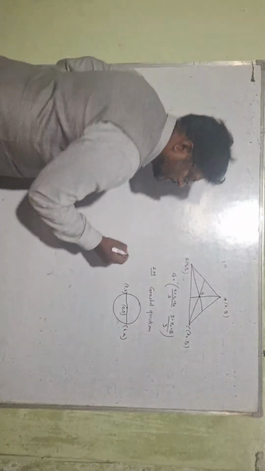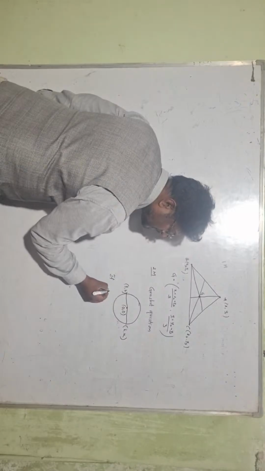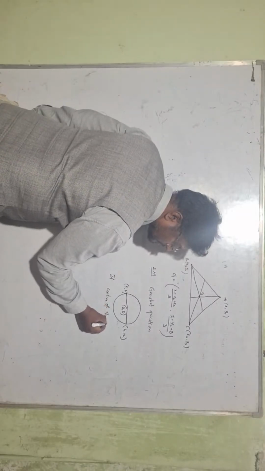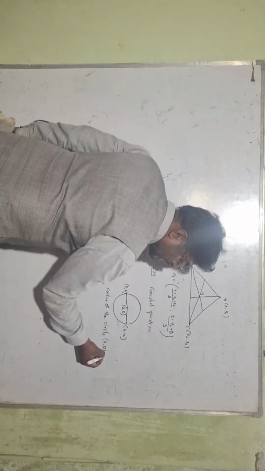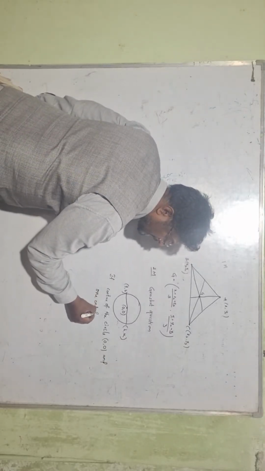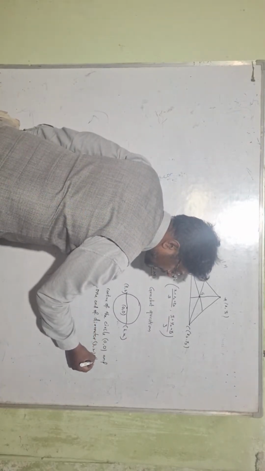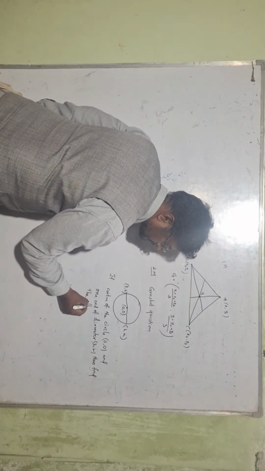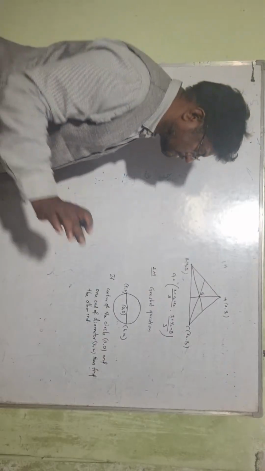They'll ask the question: if the center of the circle is 0, 0, and one end of the diameter is 3, 2, then find the other end. This is a compulsory question. This is a gunshot question.